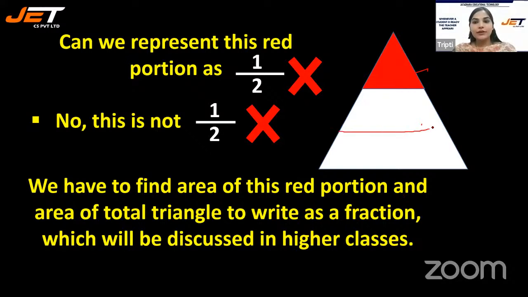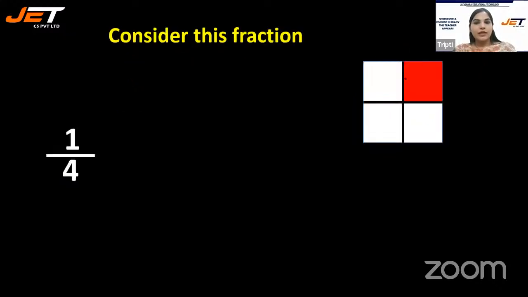Even if I cut it into 3 equal parts and say 1/3, that is also wrong, because this part seems to be smaller than this one. You would have to find the area of this triangle, then this, then this, then you can say. But it doesn't seem to be right. Okay? So this can't be called a fraction. This is 1 by 4.